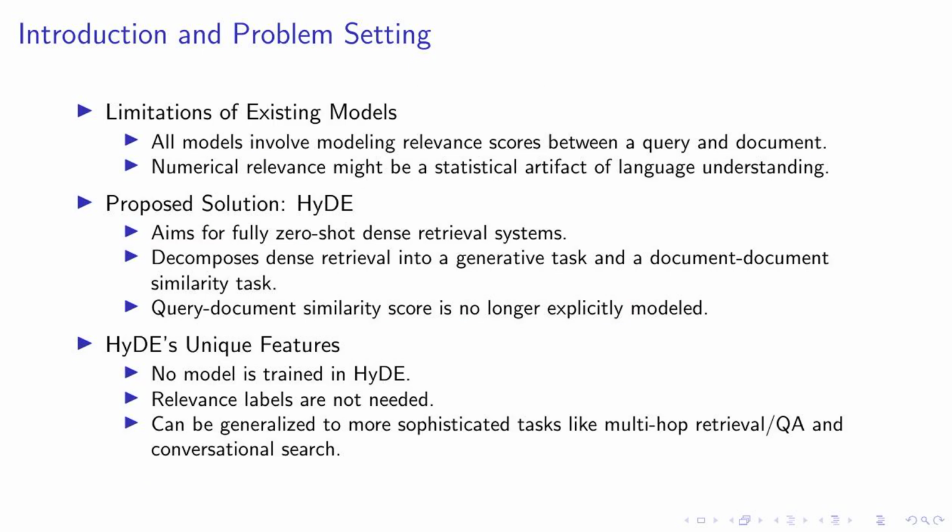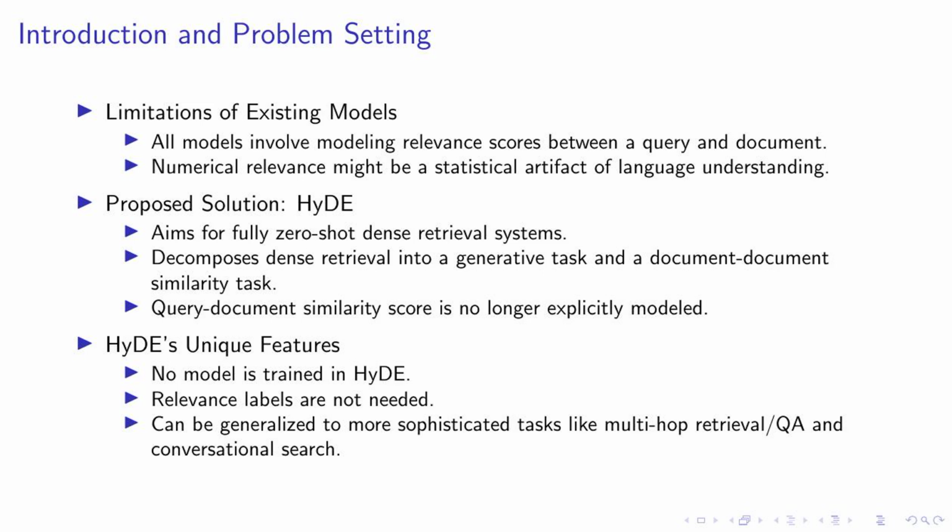Existing models have limitations, as they all involve modeling relevance scores between a query and a document. This numerical relevance might just be a statistical artifact of language understanding. Our proposed solution, HyDE, aims to overcome these limitations. It's designed for fully zero-shot dense retrieval systems and decomposes dense retrieval into a generative task and a document-document similarity task. This means the query-document similarity score is no longer explicitly modeled.